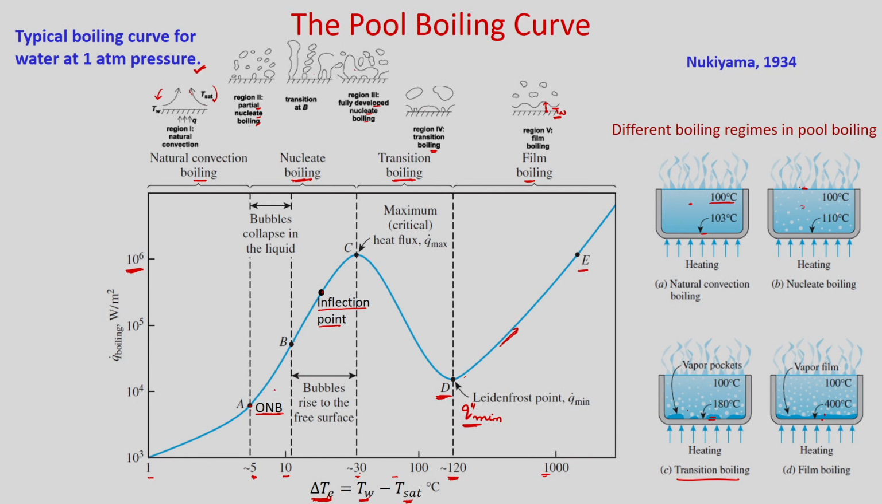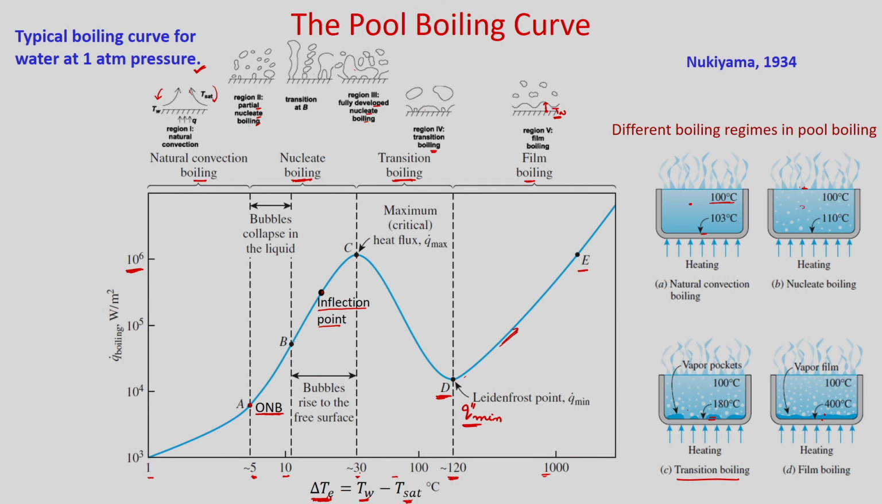In the range of nucleate boiling, point A is the onset of boiling, where vapor bubbles start appearing. Up to point B the bubbles collapse in the liquid, but from B to C the bubbles rise to the free surface, and in between the curve changes its curvature at this point. That is why it is known as the inflection point, and beyond this point your heat transfer coefficient will decrease although your heat flux increases.